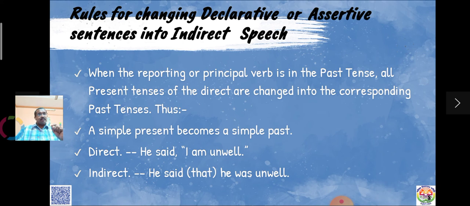If the reporting verb is in present tense, the tenses of the direct speech will not be changed. They will remain the same. We'll come to it. So a simple present becomes a simple past. For example, he said, "I am unwell." He said that he was unwell. Simple past tense.